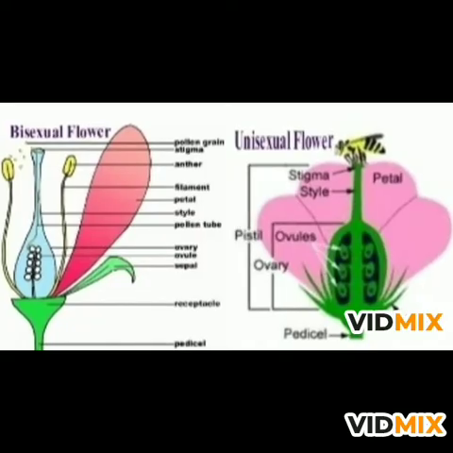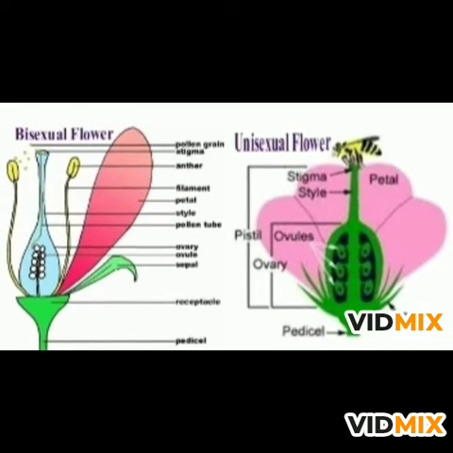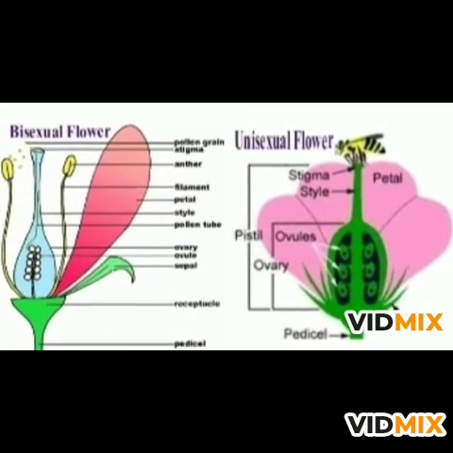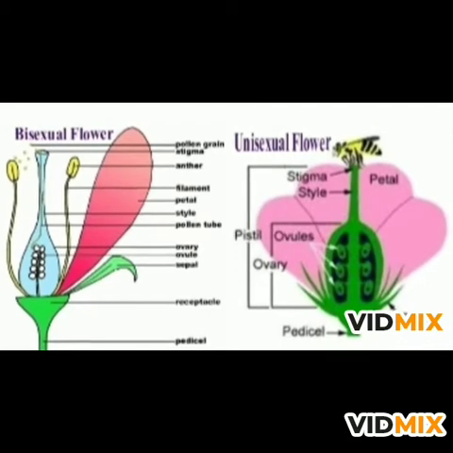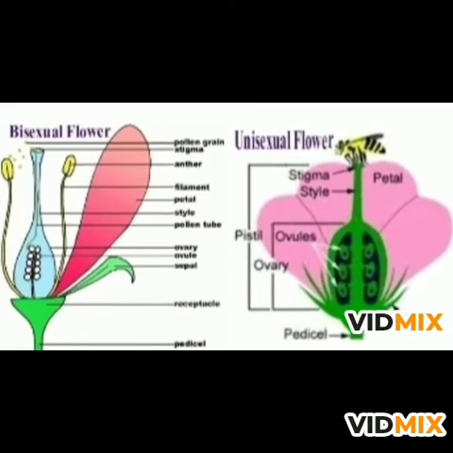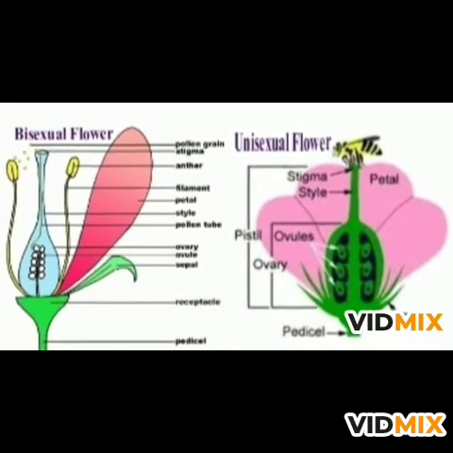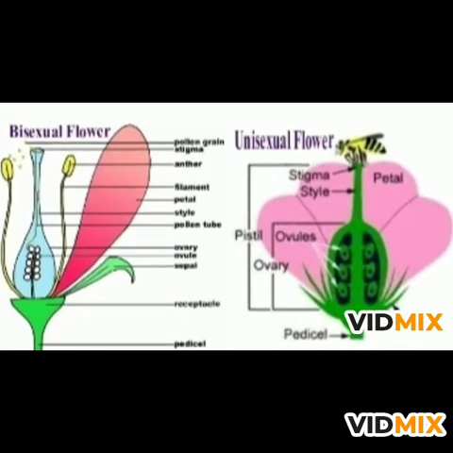And obviously the flower is the site of reproduction in plants. Flowers are of two types in connection with reproduction. The first one is the unisexual flower and the second one is the bisexual flower. In unisexual flowers, male and female reproductive organs are in separate flowers, whereas bisexual flowers contain both male and female reproductive organs in the same flower.